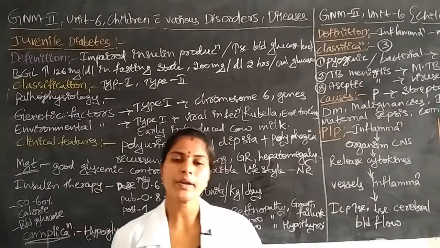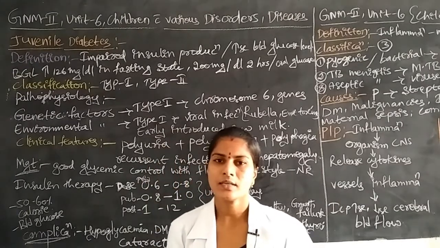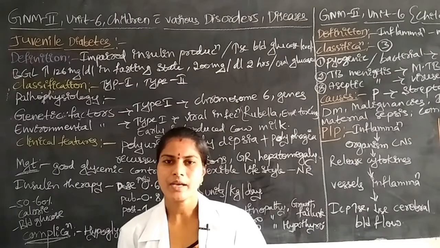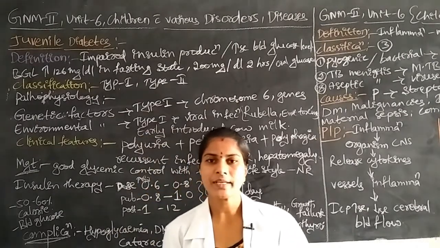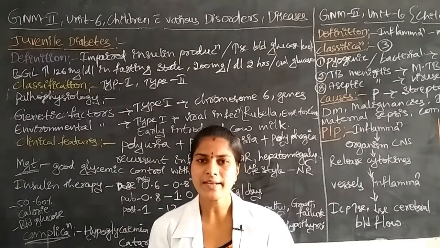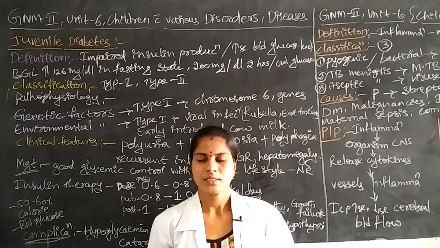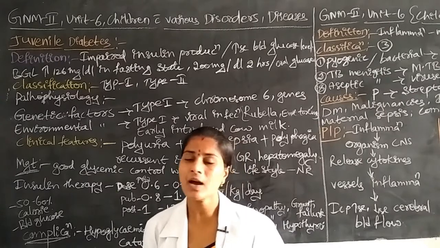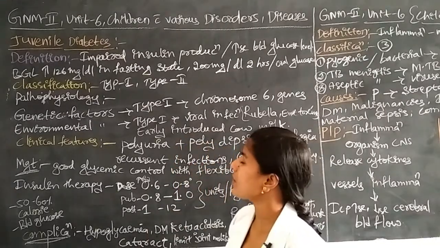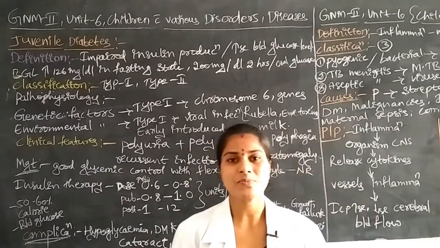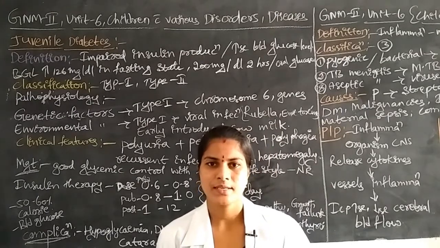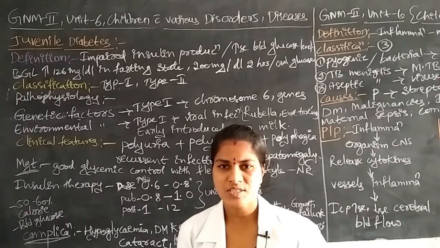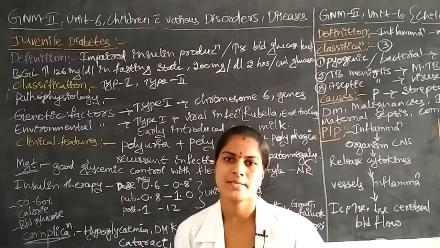In the early morning, after he completes oral care, brushing, we take some samples from the child and do this test. If in the fasting state the child has a blood glucose level of 126 milligrams per deciliter, then we say the child is suffering from juvenile diabetes.